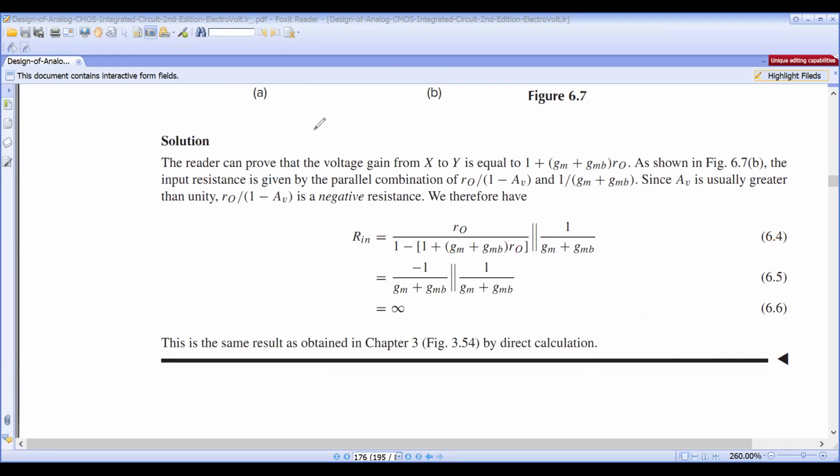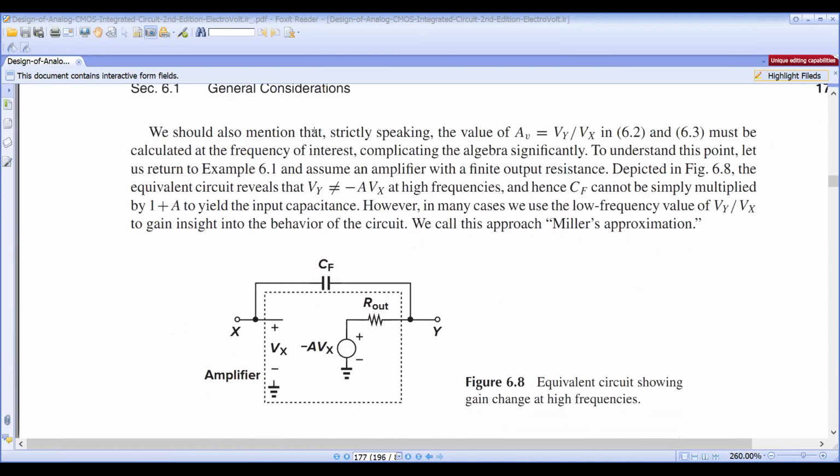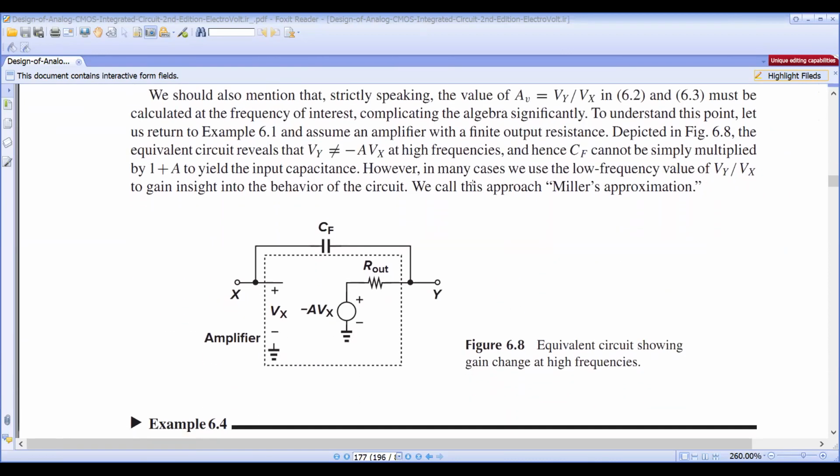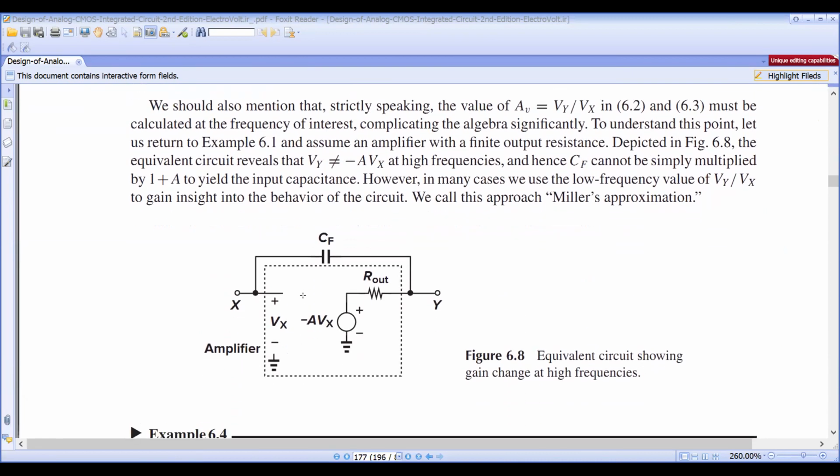I think last class we studied up to here. Okay, so now we are at this point. What I told you, this is the CF value existing between. So the input capacitance CF, what is our simple formula according to the Miller theorem? Simply, input capacitance CI is equal to CF multiplied with 1 plus AV. Yes, this is true for the low frequency, but false for the high frequency, because at high frequency this is not true.